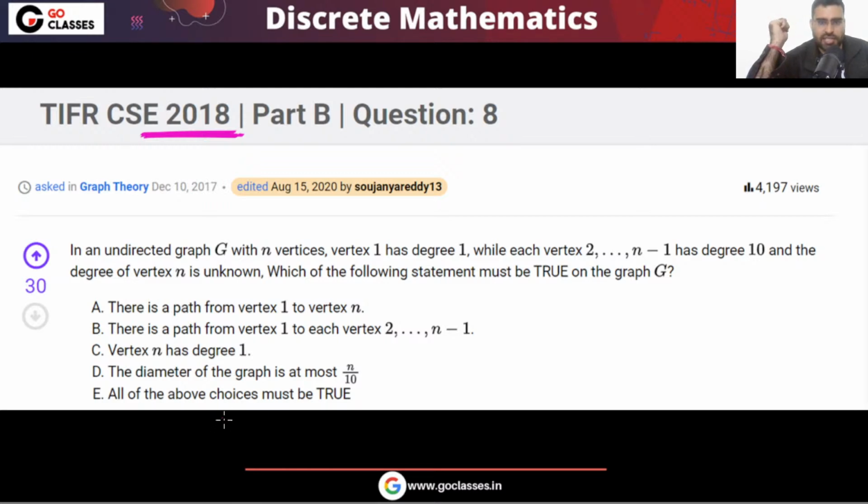The question is saying that in an undirected graph, okay, try this. Just take 1 minute and try this. I'm waiting for your response.